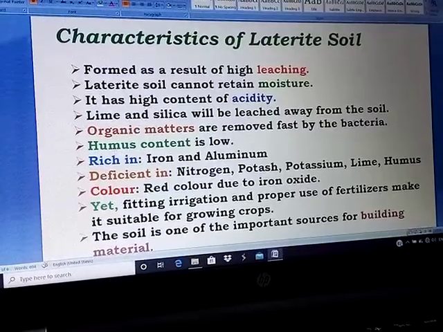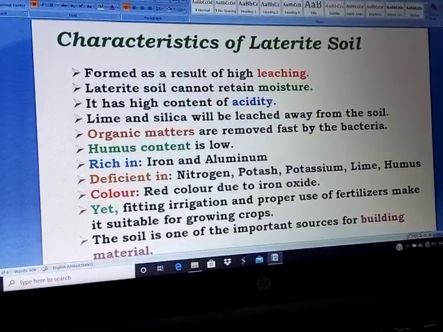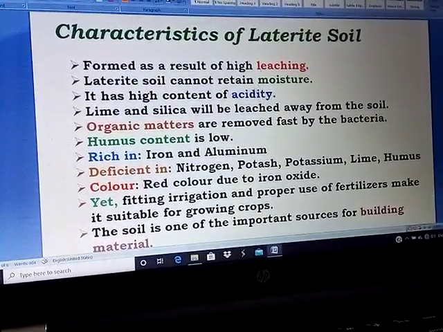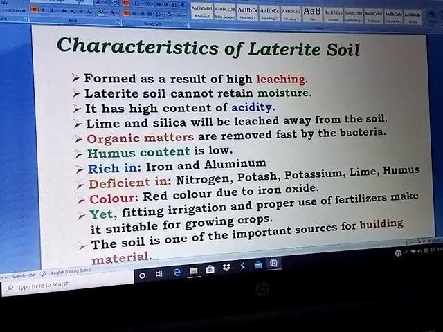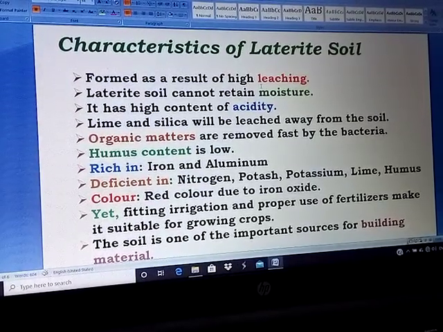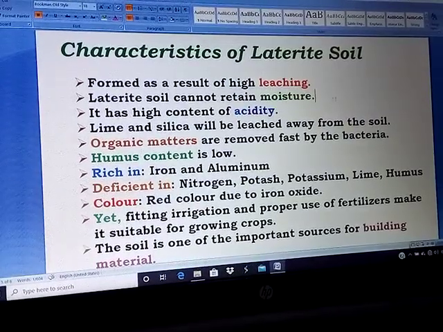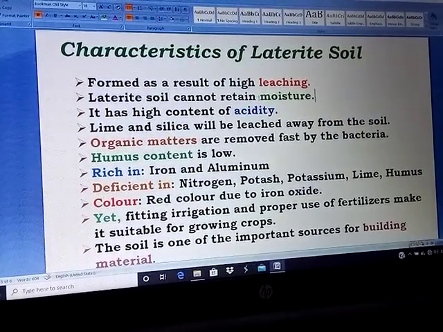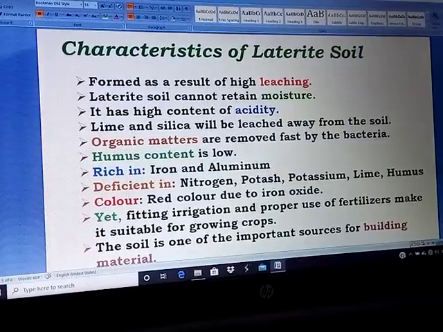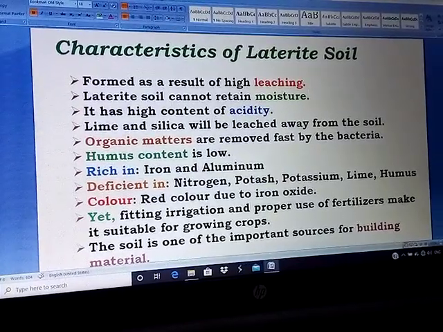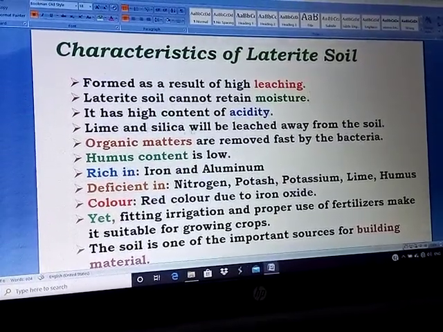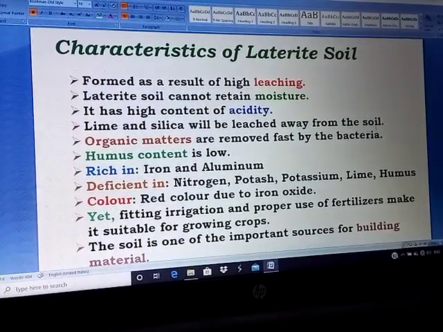Characteristics of laterite soil. It is formed as a result of high leaching. I told you earlier, laterite soil is equal to leached soil. Laterite soil cannot retain moisture. It has a high content of acidity. Lime and silica will be leached away from the soil.